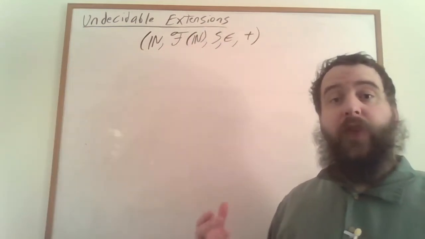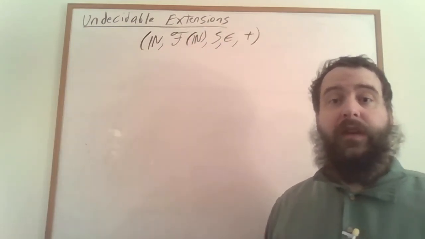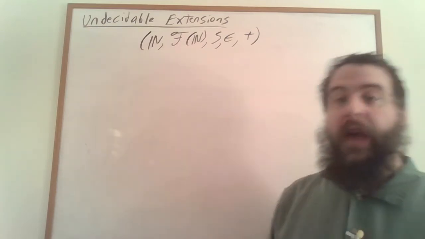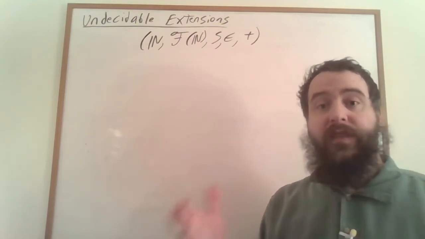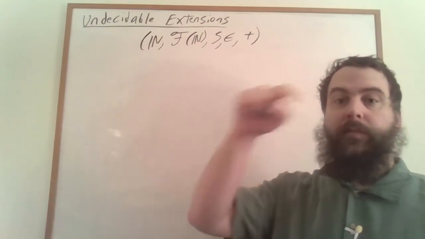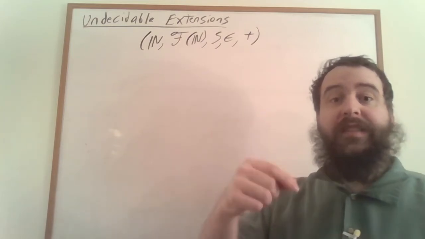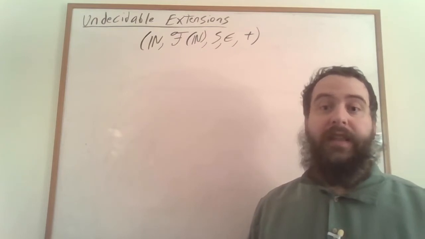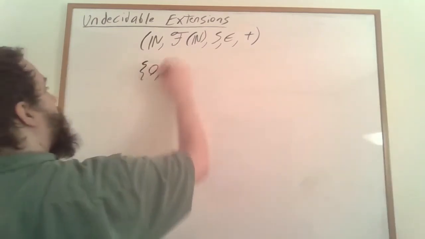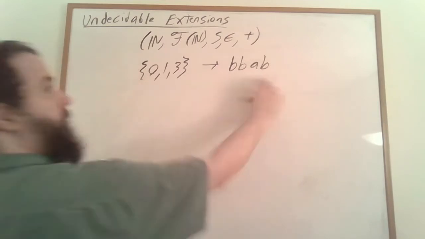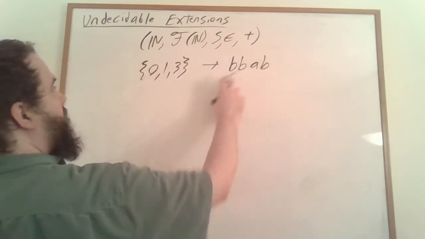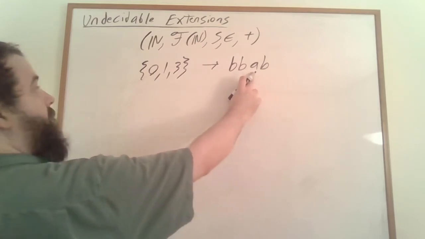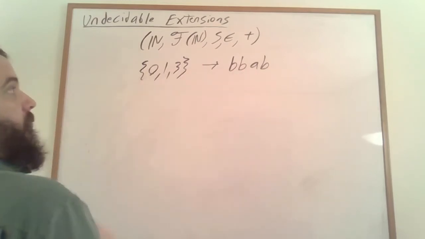Remember that when we were showing that weak S1S is expressively equivalent to the regular languages, we encoded finite sets of natural numbers as words, as sequences of A's and B's, where there were B's in positions whose indices were in the set. So for instance, we could encode the set containing the numbers 0, 1, and 3 as BBAB. There's B's in positions 0, 1, and 3, and there isn't a B in position 2 because 2 is not in the original set.